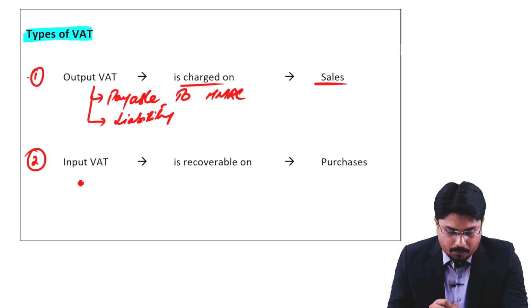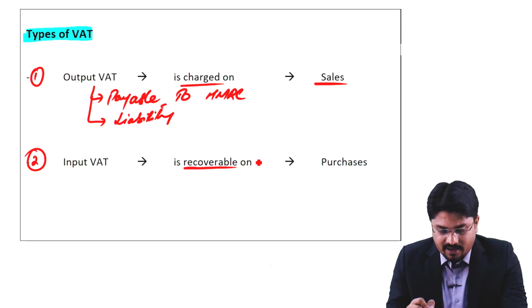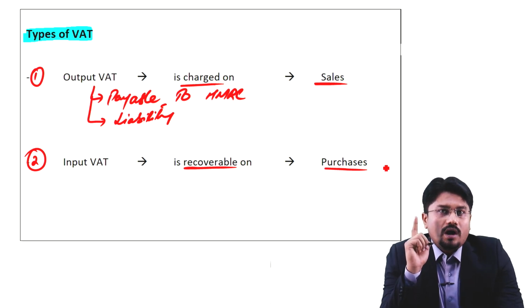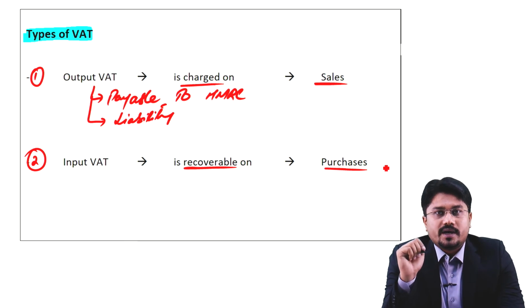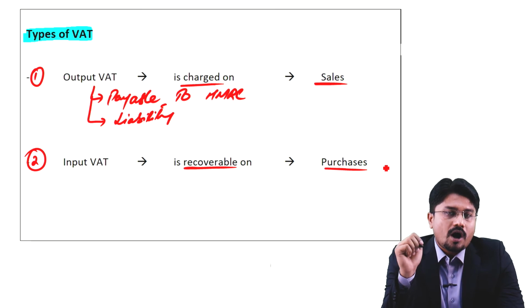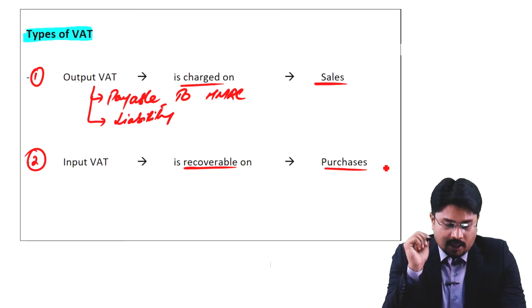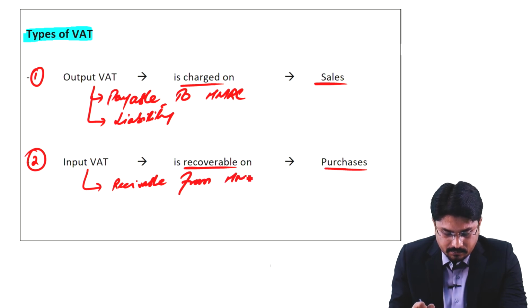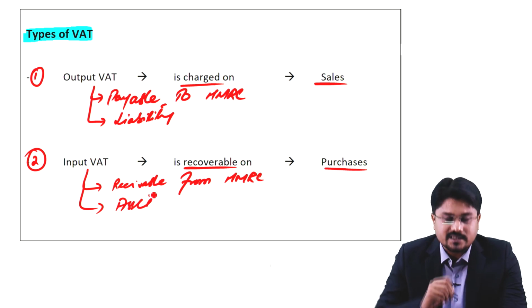Second, input VAT. Keep in mind, input VAT is recoverable on the purchases amount. VAT is always borne by the end consumer. It is not borne by a VAT registered business, right? So keep in mind, input VAT is actually a receivable from HMRC, and if anything is receivable from HMRC, that would be an asset of the business.